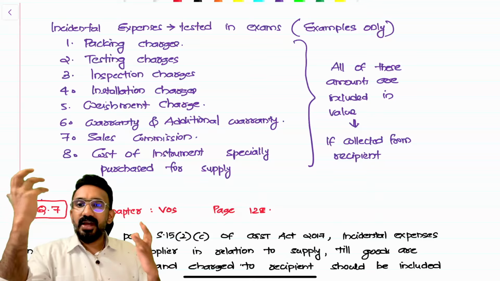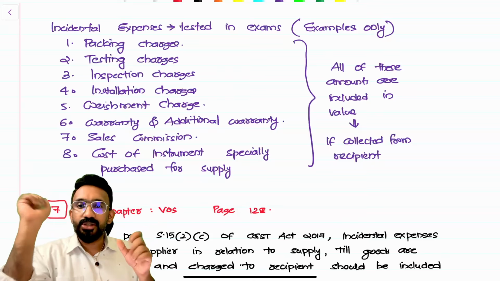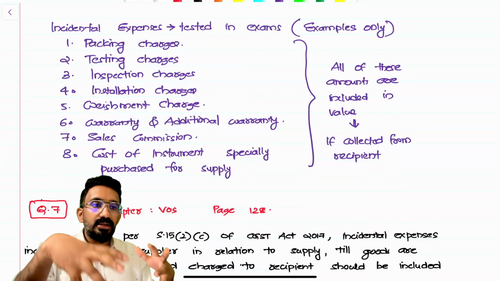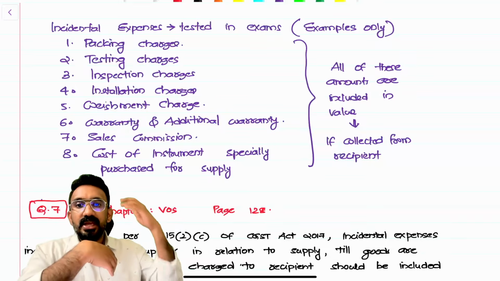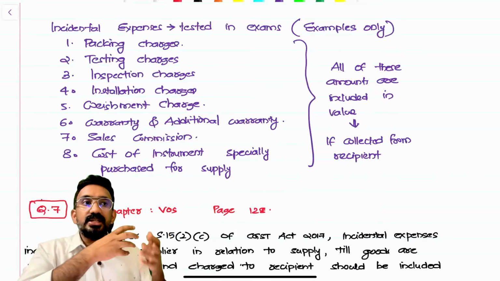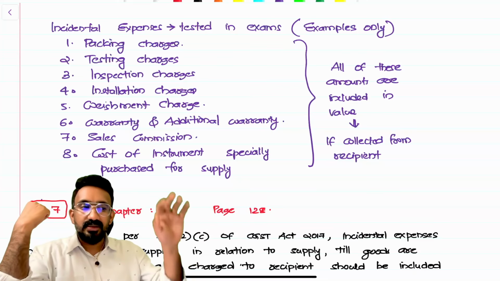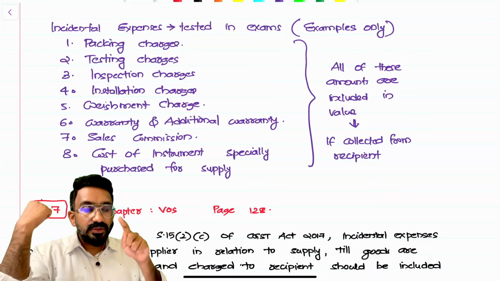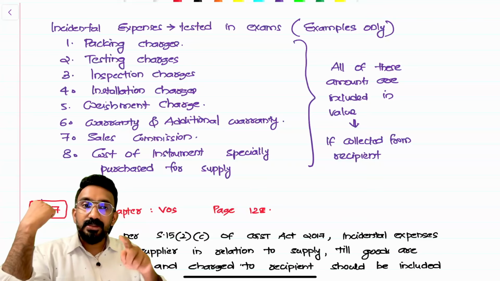So my product is valued at 1 lakh rupees. To check the weight, 1,000 rupees is charged by the weighbridge. So the total I'm now collecting from the customer is 1 lakh 1,000. Why this 1,000? I paid weighment charges and finally collected it from the customer. This weighment charge is an incidental expense incurred by the supplier in relation to the supply and finally collected from the customer. It should be taxed at the same rate of GST applicable to my goods.